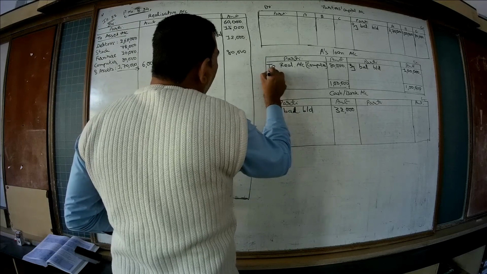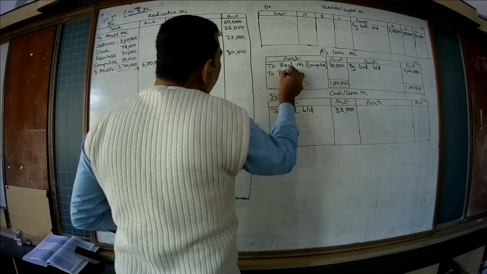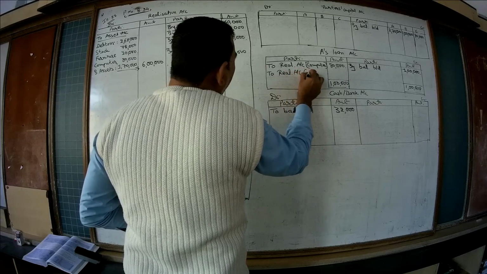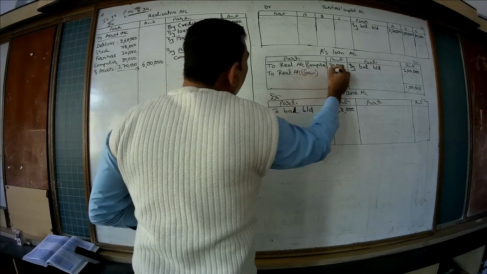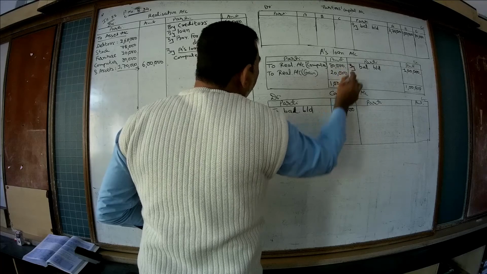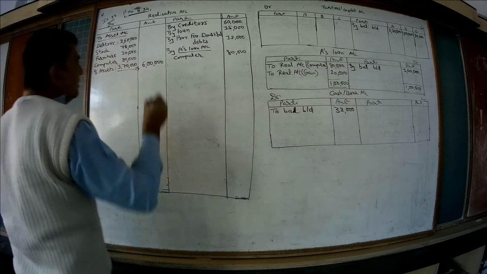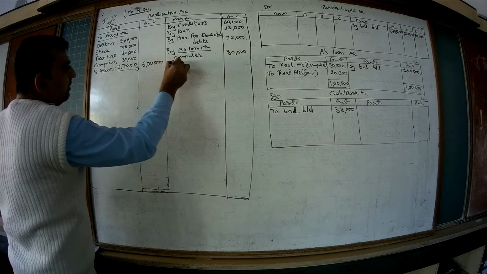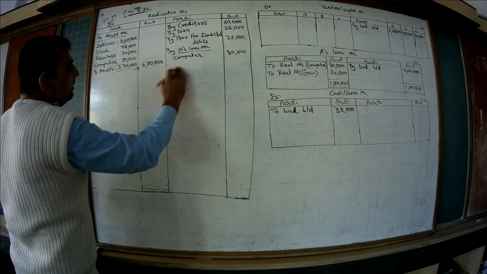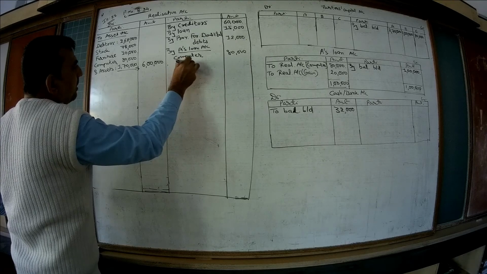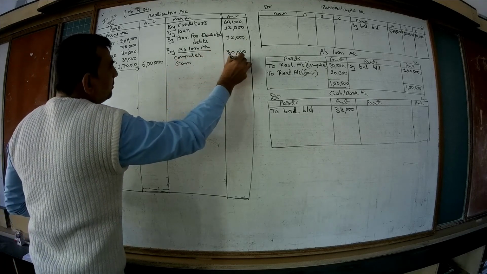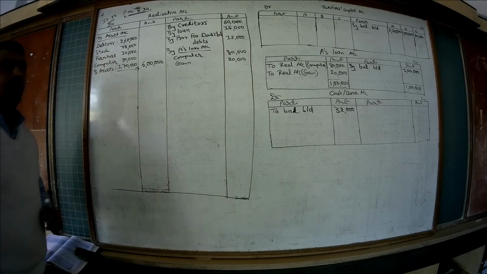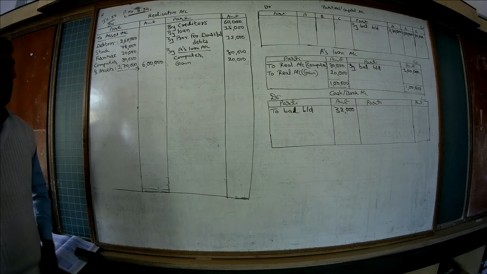That should be transferred to realization account, gain 20,000, that is 1 lakh minus 80,000. So by gain on A's loan account, 20,000. So in total you can see that 1 lakh of the loan is paid.